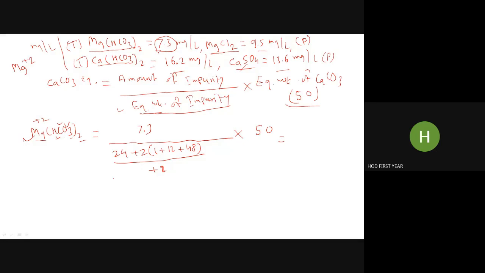So you can simplify this in this way. 7.3 divided by this, which is, I think, 146. Molecular weight of magnesium bicarbonate is 146. This I will take here, 50. This is in division, so I can multiply by 50. So 50 into 2, the 2 will come up and multiply. So this becomes 100. So overall effect will be 7.3 into 100 by 146.